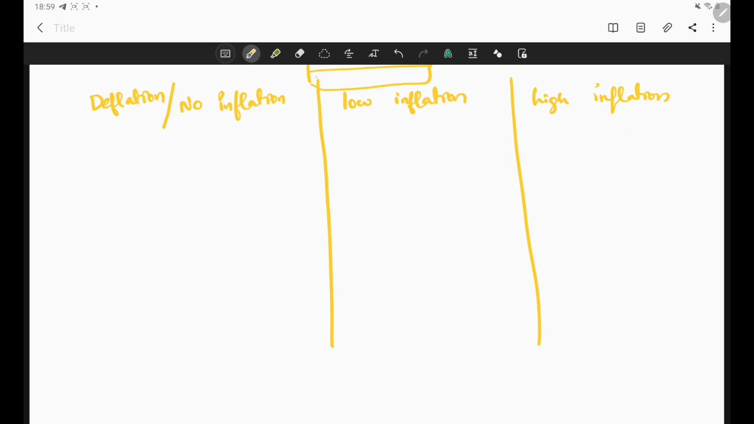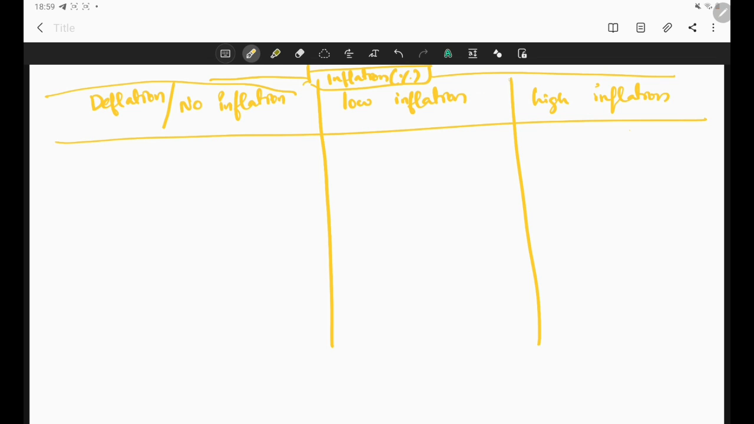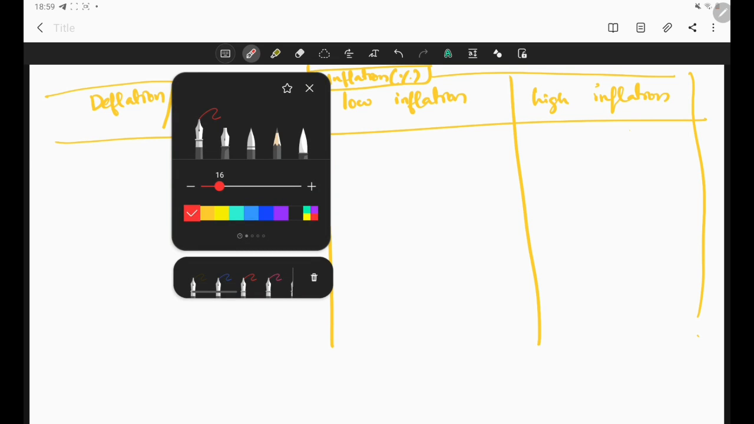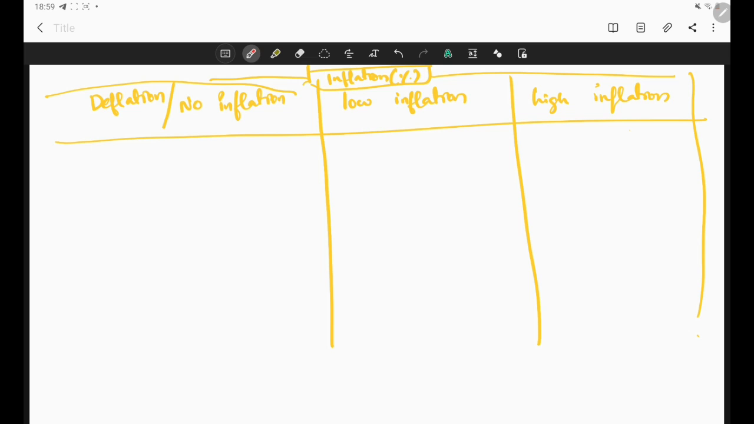Basically we have inflation on top, which is measured in percentage, that is the overall percentage price rise, and we are dividing this inflation into three parts: low inflation, high inflation, and negative inflation or deflation or no inflation. What happens in each of these parts we will see. First we will see what happens when there is no inflation.